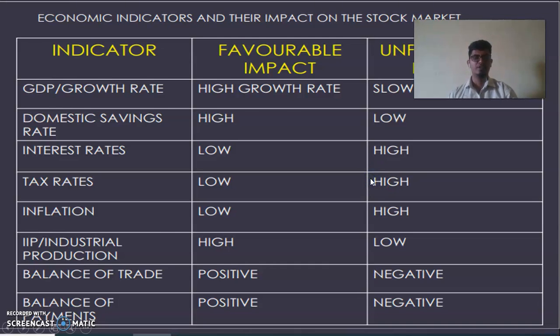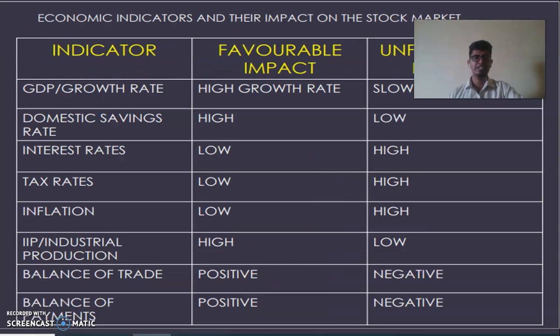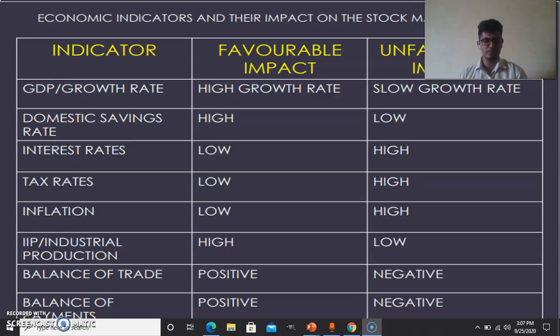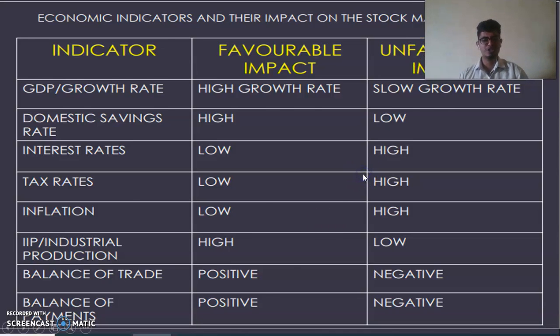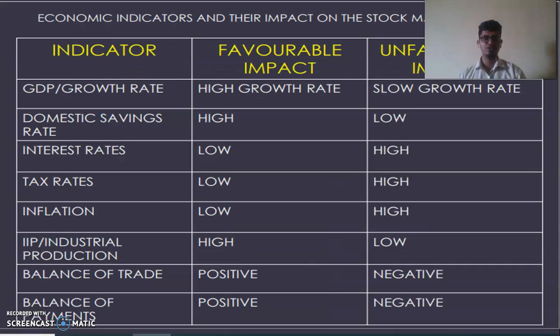Hello everyone. In yesterday's class, we studied the aspects which we are analyzing under the economy analysis. Today we will go for the indicators which will affect the stock market. The aspects are the same. For your external examination, you need to write these aspects and from where you will get this information. Then after, you need to write these two charts. Let's understand one by one.